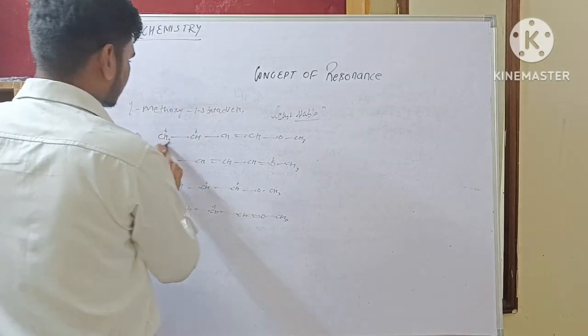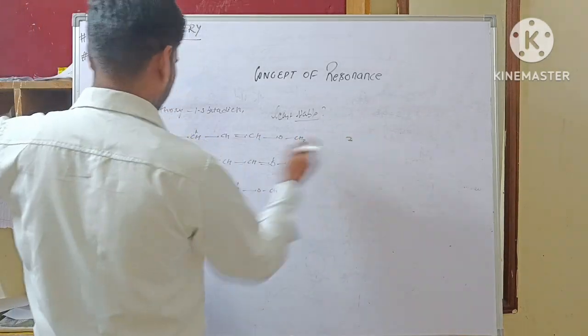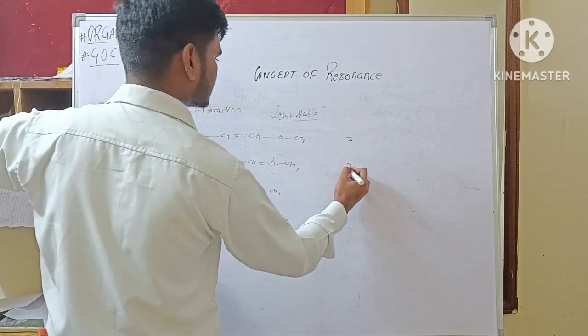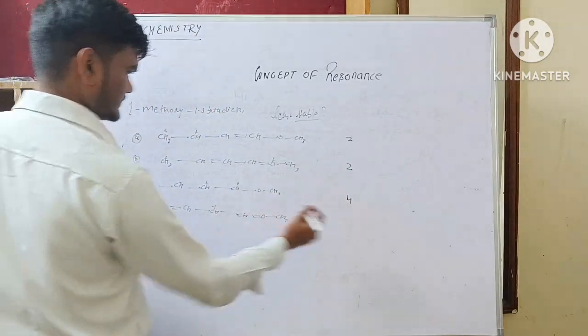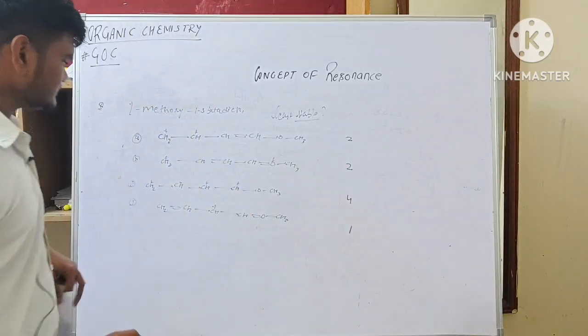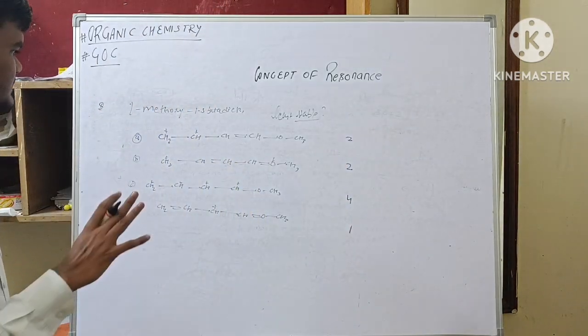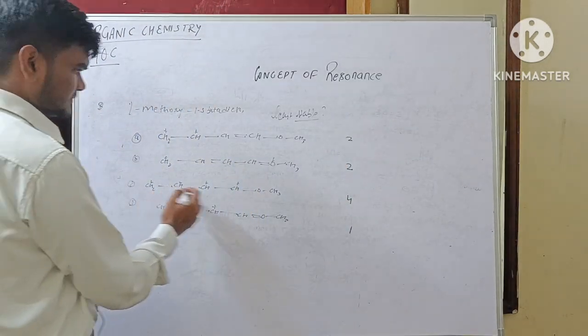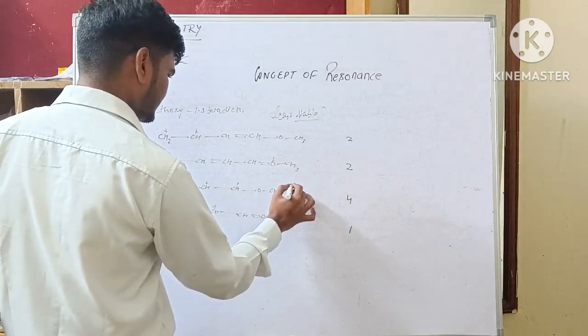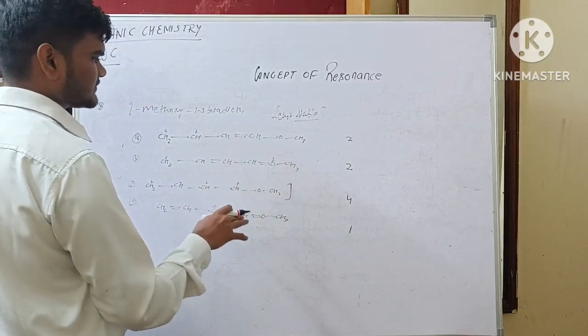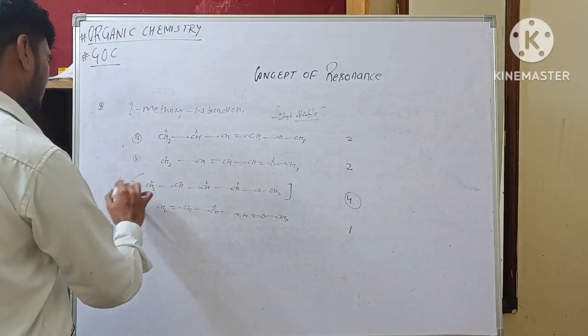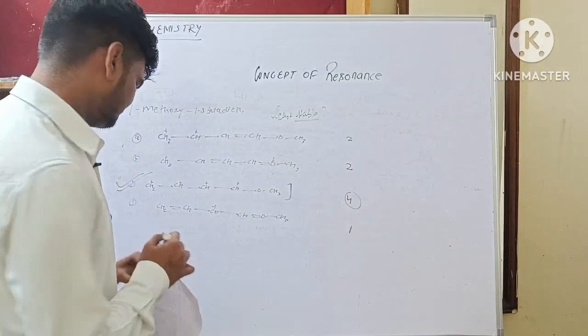If I talk about the number of charges, there is 2, 1, 1, number of charges 2, 1, 2, 3, 4, number of charges 4, 1, 1. So from the first rule, this is very clear that there is a more number of charges in this canonical form and stability is inversely proportional to the number of charges. So this will be our correct answer.